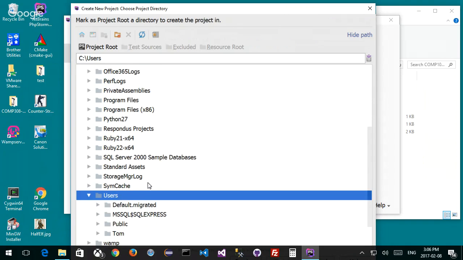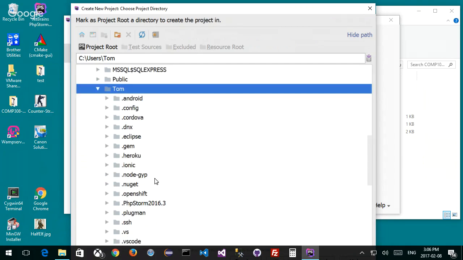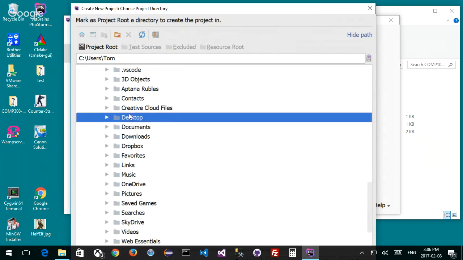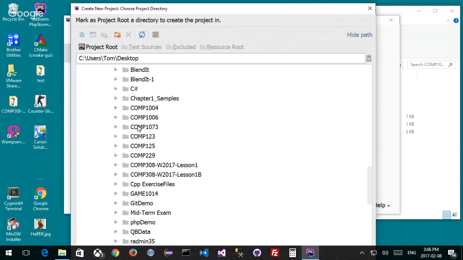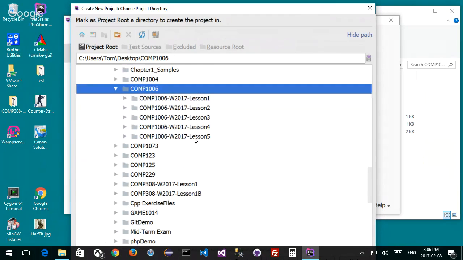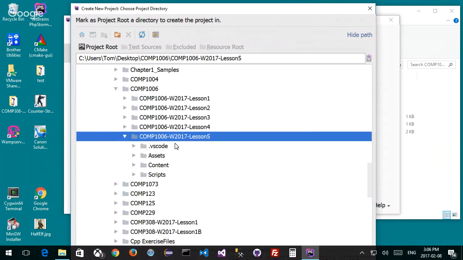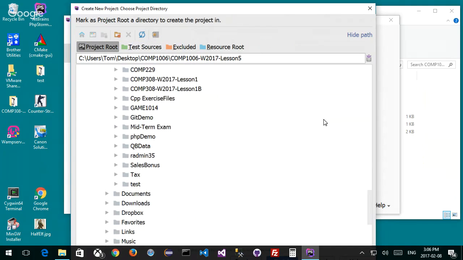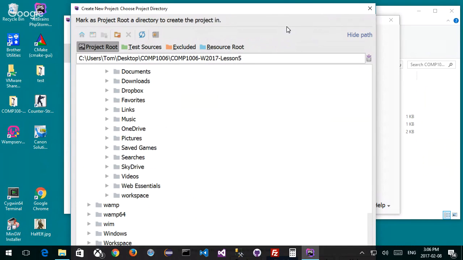if I go to users, and if I go to me, and if I go to where it is right now, which is my project up on the desktop, there is a project folder 1006, and I'm going to go into lesson 5, which I just created, this one, and click on project root. This will set this project as the project root and create that .idea folder. Yay. Okay, that's what I'm doing here.